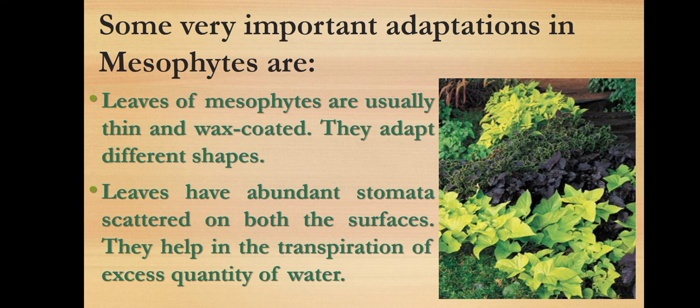Leaves of mesophytes are usually thin and wax coated. They adopt different shapes. Leaves have abundant pores scattered on both the surfaces. Those pores are known as stomata. Stomata help in transpiration of excess quantity of water.